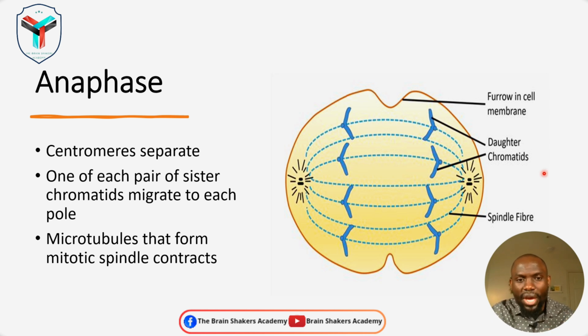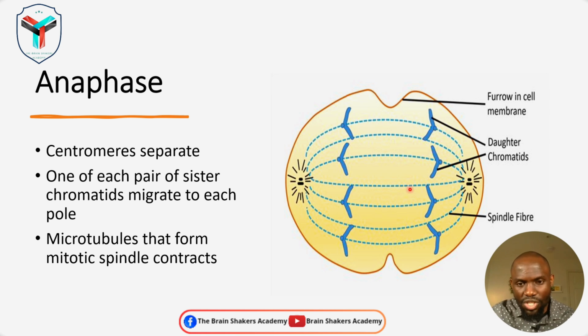So one of each pair of the sister chromatids then migrates to the poles of the cell, one to the left and the other one to the other side as well. And so the microtubules that are part of the mitotic spindle are the ones that are responsible for the movement of the sister chromatids to the poles. Now, you will find that there are mitotic fibers or mitotic spindle fibers that are not attached to any chromosomes.